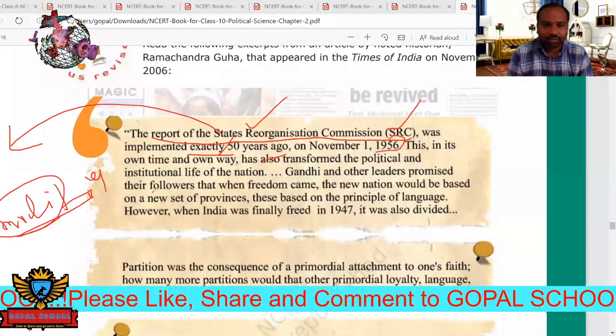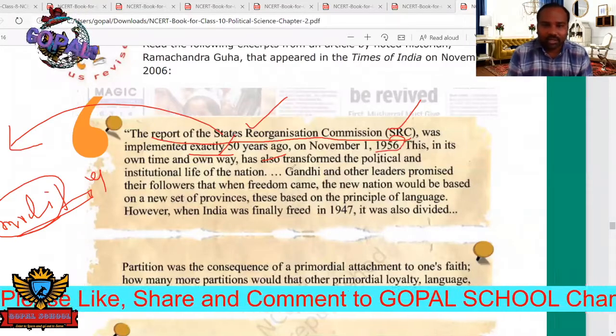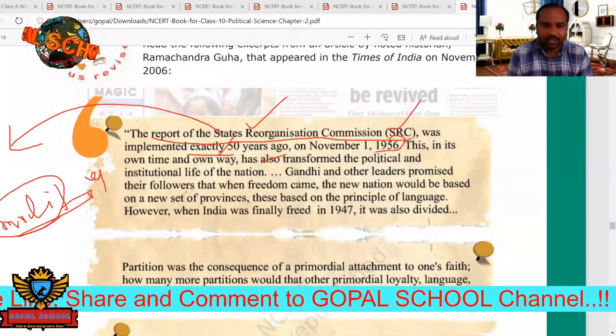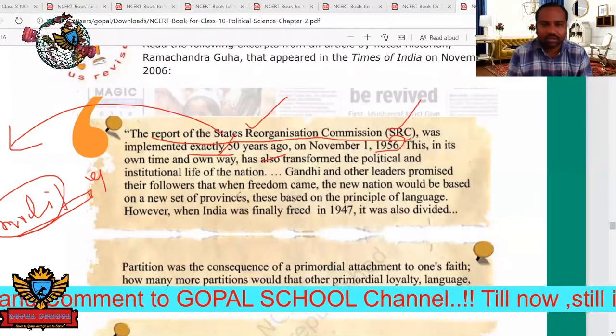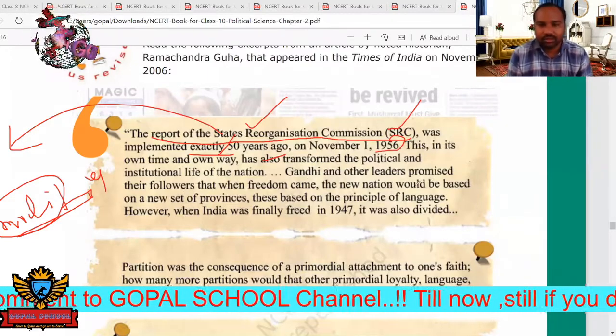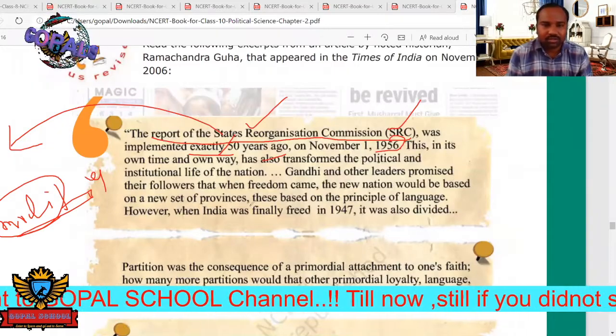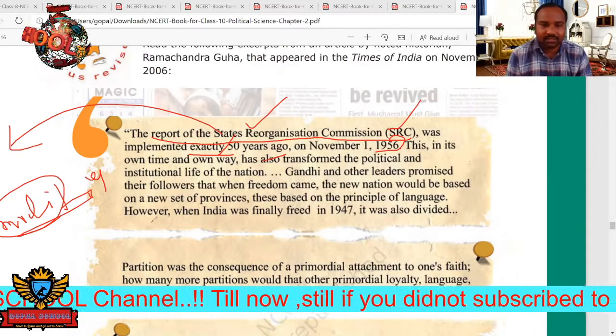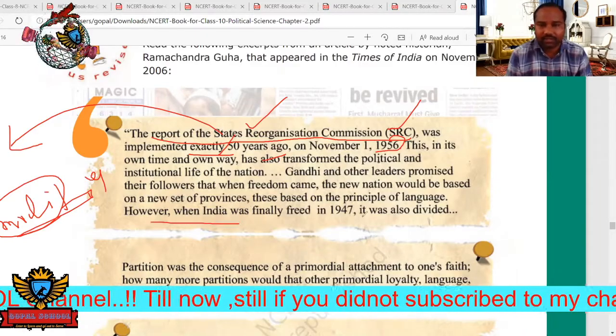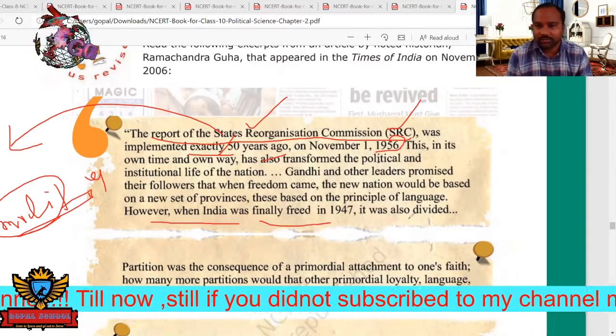This was an important time that transformed the political and institutional life of the nation. Gandhi and other leaders promised their followers that when freedom came, the new nation would be based on new sets of provinces, based on principles of language. However, India was finally freed in 47 and was also divided.